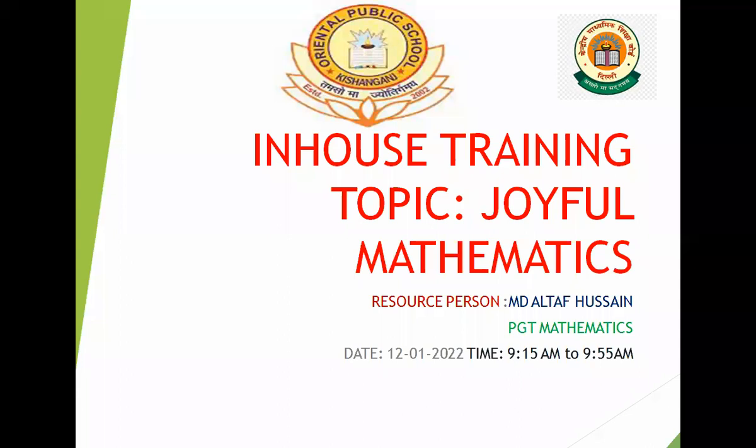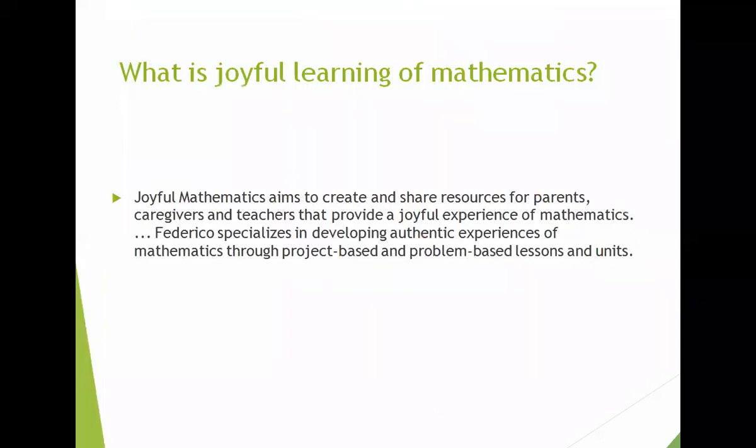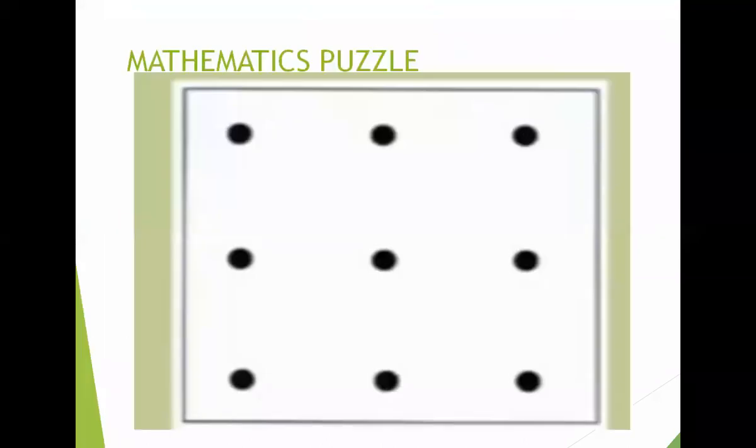First, I want you to keep a pen and a copy; one page is enough for this. I request all of you to try this and write in the chat box how it is possible to draw 4 lines through 9 dots.